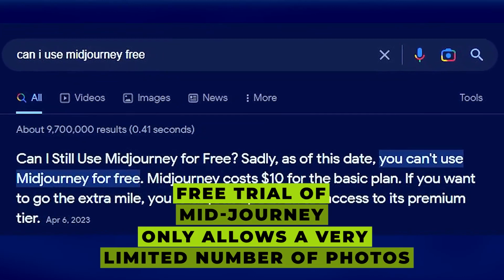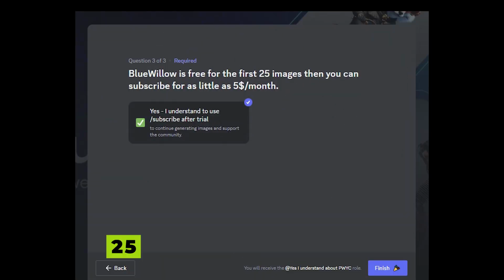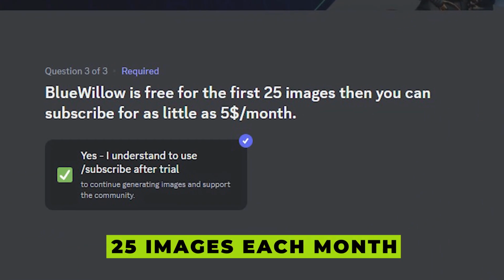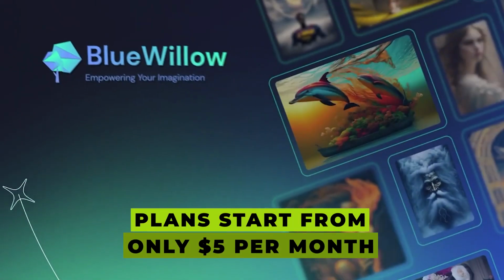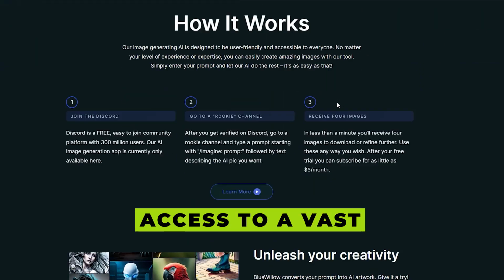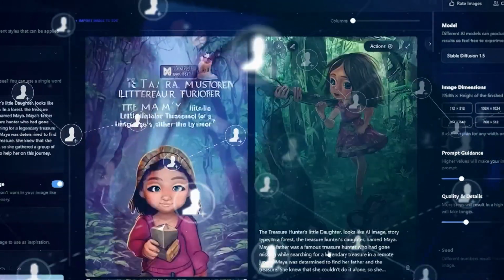However, keep in mind that the free trial of MidJourney only allows a very limited number of photos. But fear not, because there's an alternative called Blue Willow that offers a generous 25 images each month, completely free. And if you need more, their plans start from only $5 per month. By joining Blue Willow, you gain access to a vast collection of photographs created by millions of users.